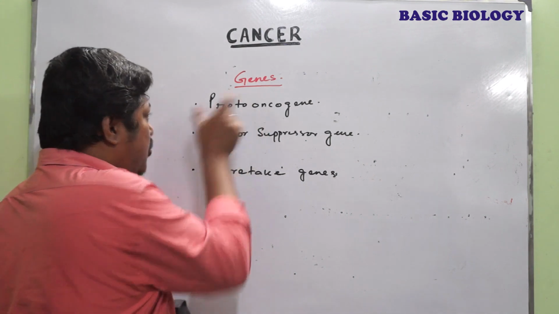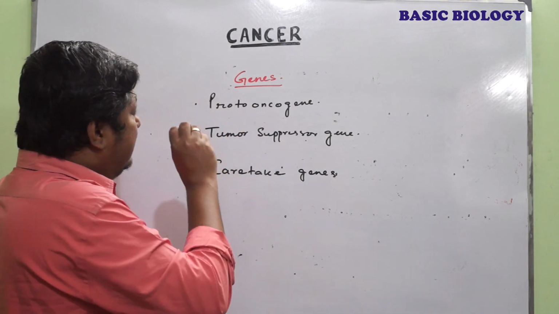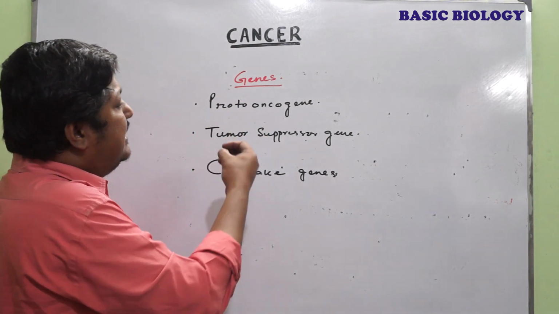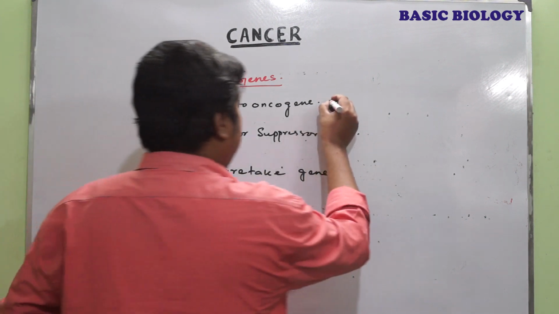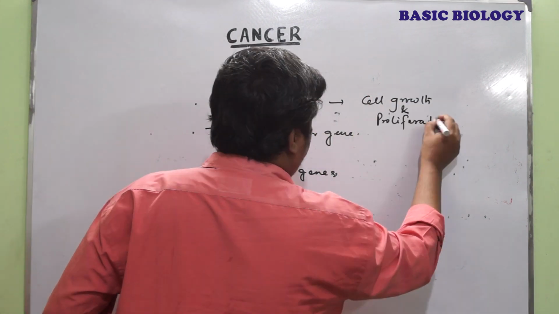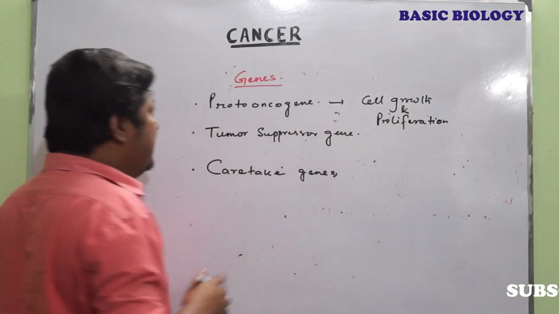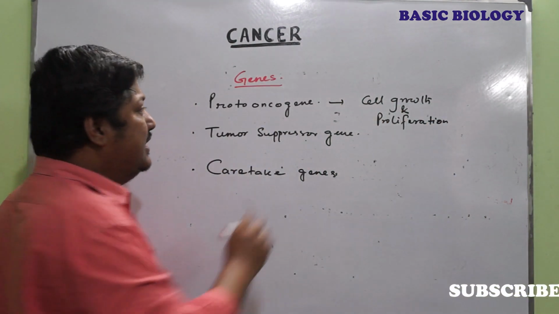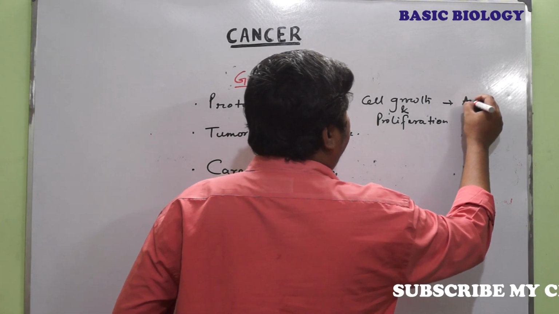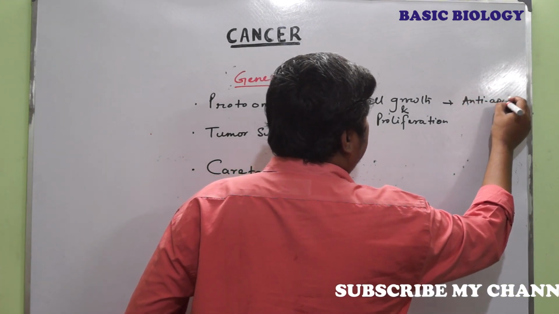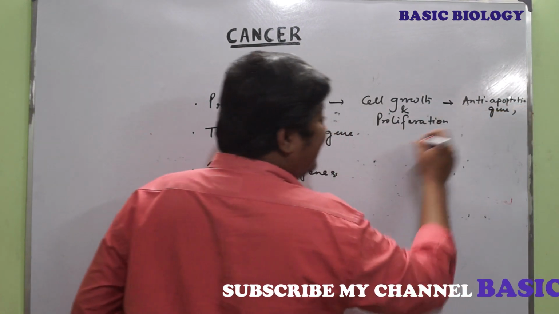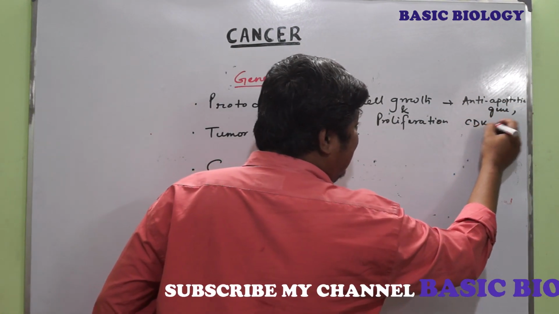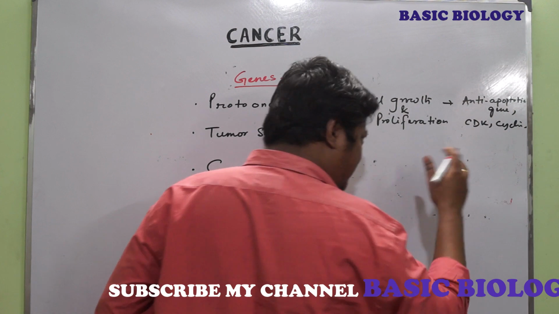Now firstly, the Proto-Oncogene. These genes normally regulate cell growth and proliferation. There are so many genes that act as proto-oncogenes, for example anti-apoptotic genes, cell cycle CDKs and cyclins.